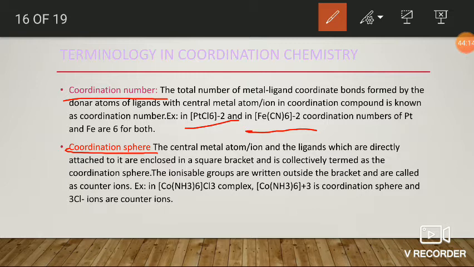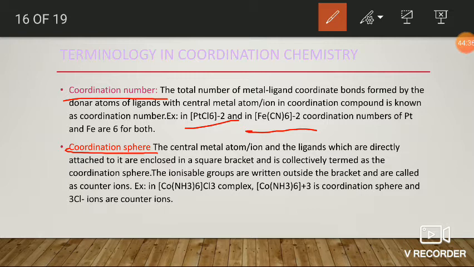So the coordination sphere is nothing but the central atom and the ligands which are directly bonded to the central atom or ion, mentioned within the square bracket.